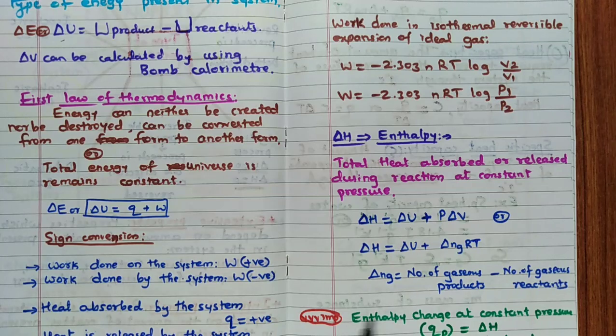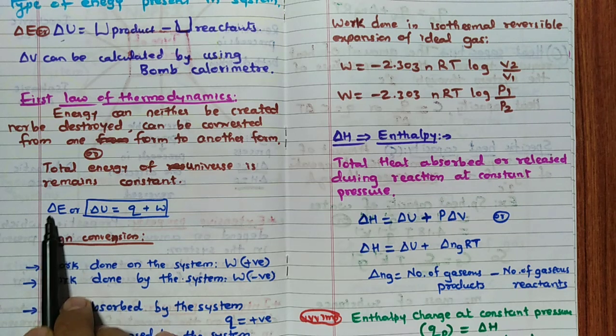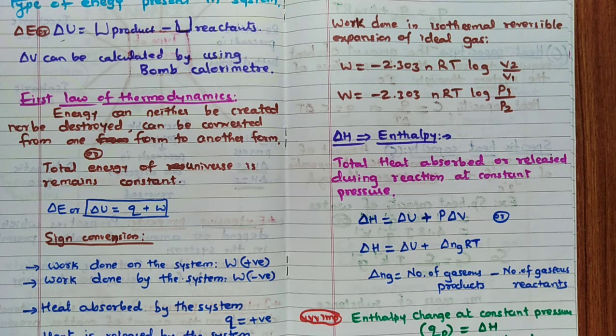Then first law of thermodynamics. Remember, energy can neither be created nor be destroyed, it can be converted from one form to another. The energy of the universe remains constant. Remember this particular expression: delta E or delta U is equal to Q plus W. It may be Q minus W also depending on the sign convention.